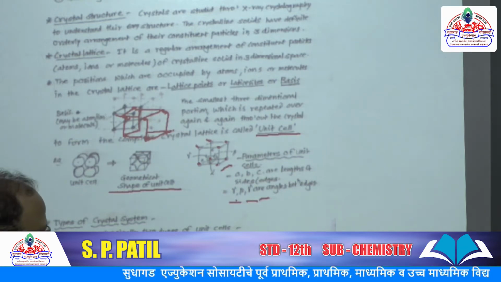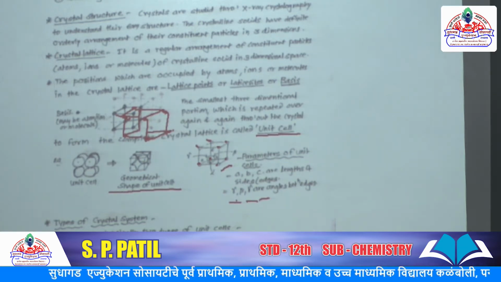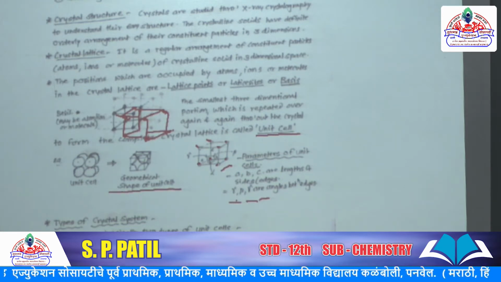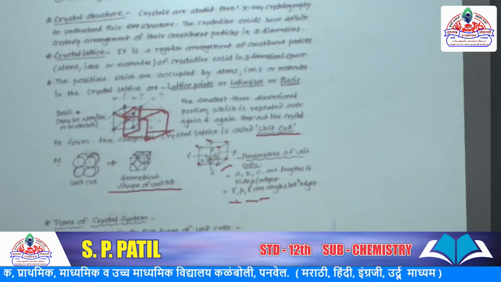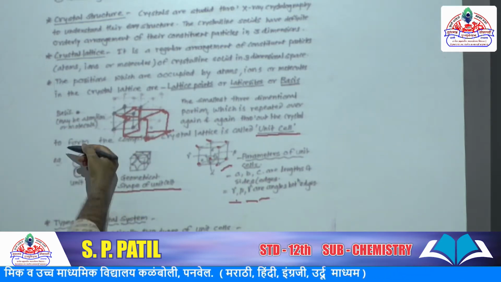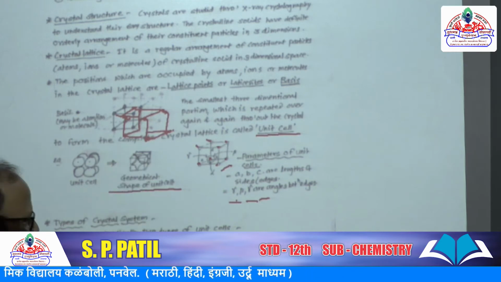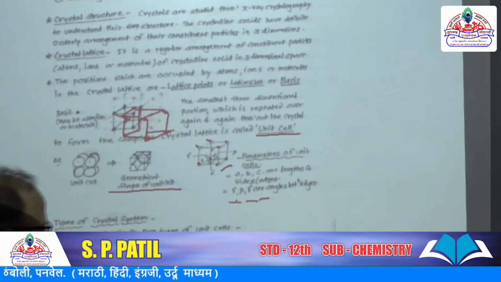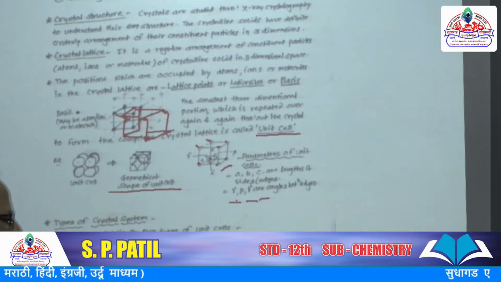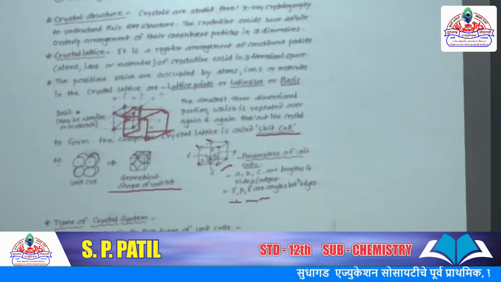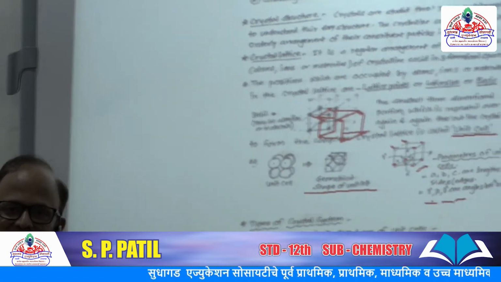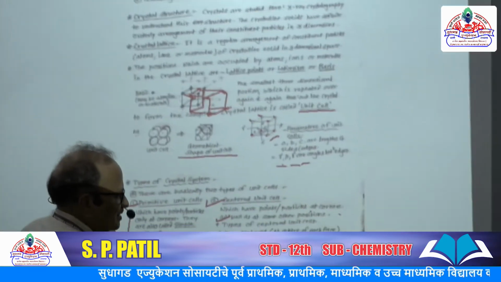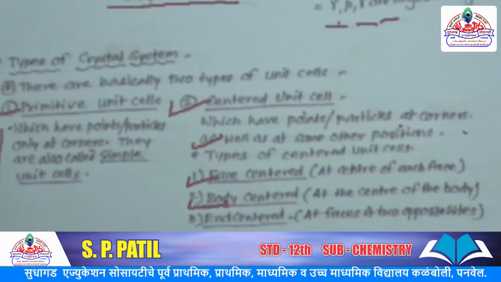Depending on that, first is face centered. The particle, molecule, ion or atom may be present at the face of the unit cell. So these are the faces; at this face the particle may be present. Then body centered. Whatever the shape may be, cubical, tetragonal, trigonal, at its center there is a particle or atom or molecule.